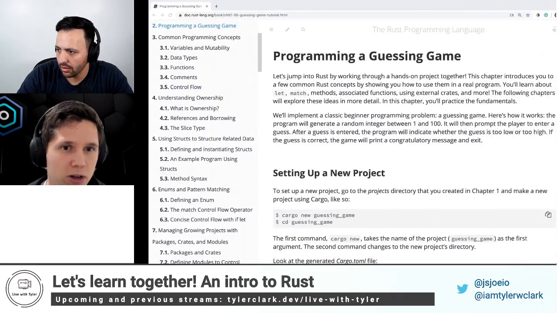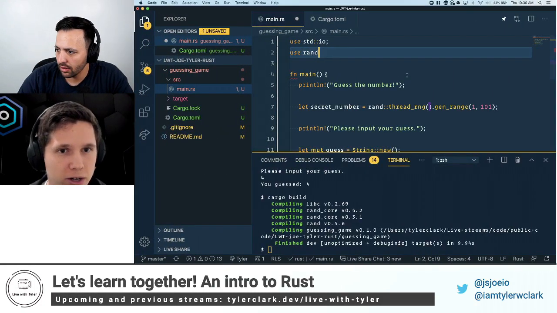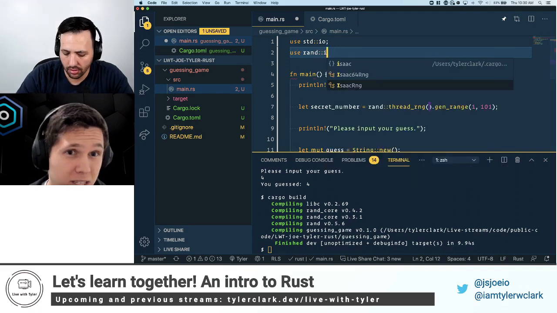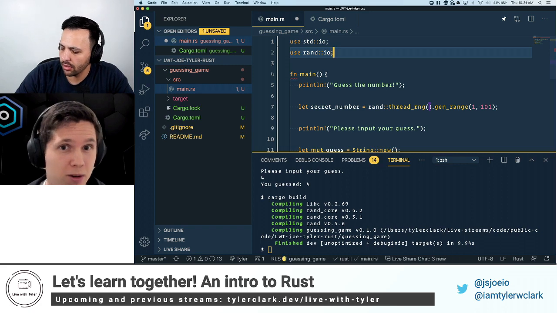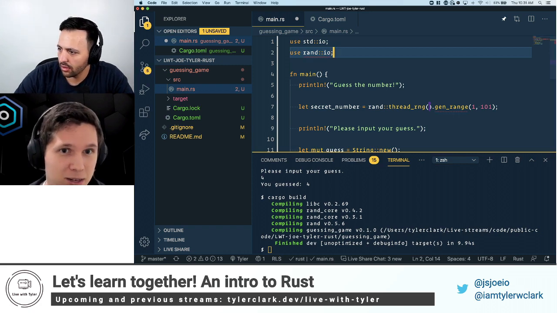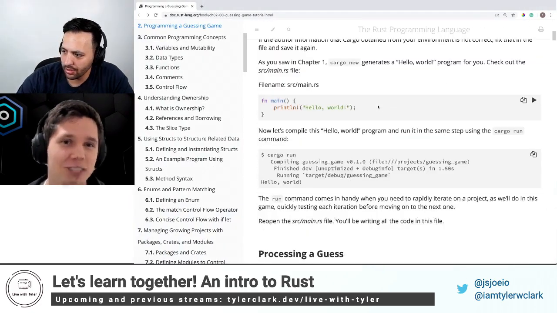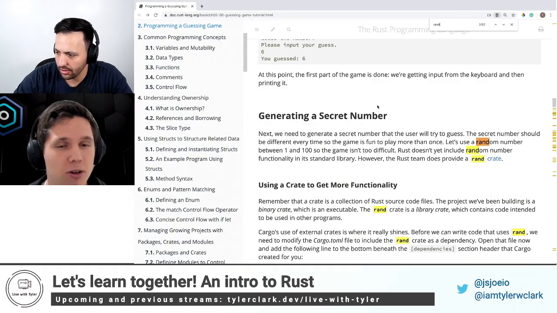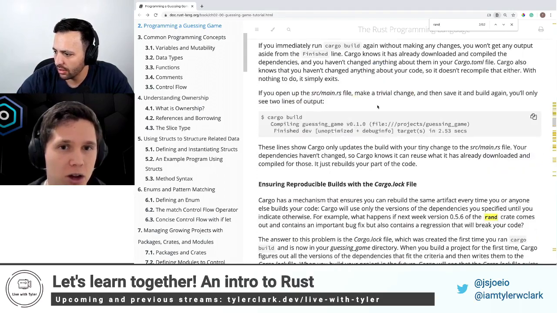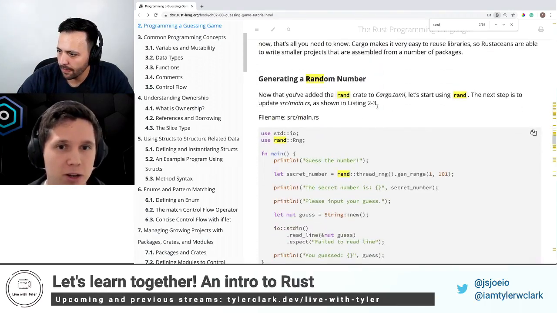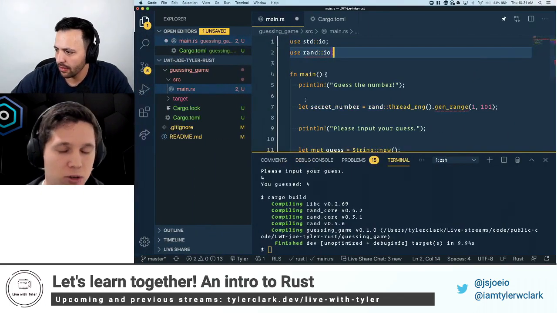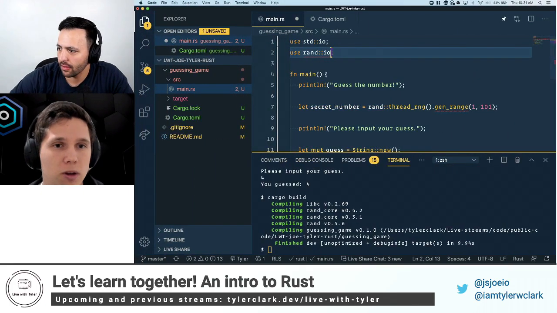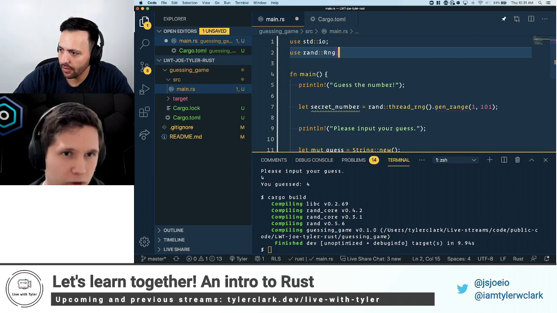If you hover over rand, it's a random number generator, thread_rng: retrieve the lazily initialized thread-local random number generator, seeded by the system. Sounds super complex and fancy. And then gen_range, which is more like, okay, I get this. You start at 1 and it goes to 101, inclusive at the beginning and exclusive at the end. So it's going to be between 1 and 100.